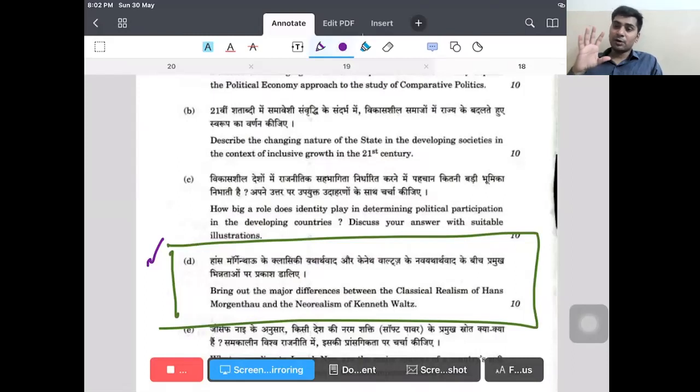But they agree on one more point, that both believe that states are the actors in international relations. States are the hegemonic actors, they are sovereign actors. There is no centralizing authority. As such, there is anarchy in the system. If there is anarchy in the system, then you should have power in order to protect your security or counter the other country which is trying to destabilize your country.